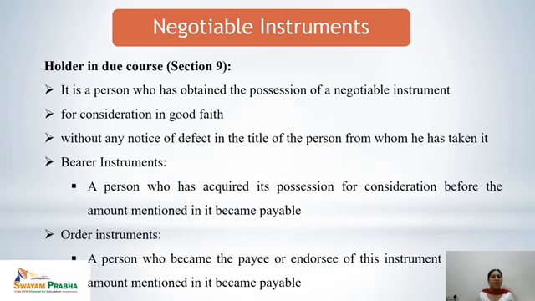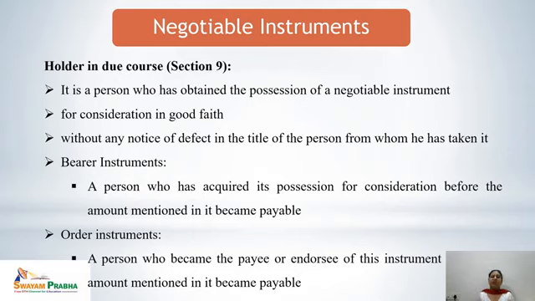Next term, which is very important in negotiable instruments, is the holder in due course. Section 9 of the Negotiable Instruments Act explains the holder in due course. The holder in due course has many features similar to the term holder. He is a person who has obtained the possession of a negotiable instrument for some consideration in good faith.